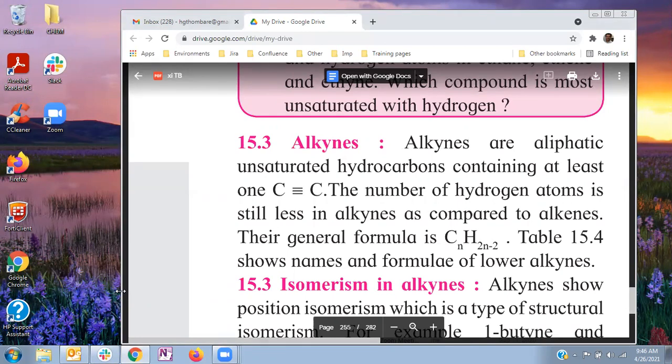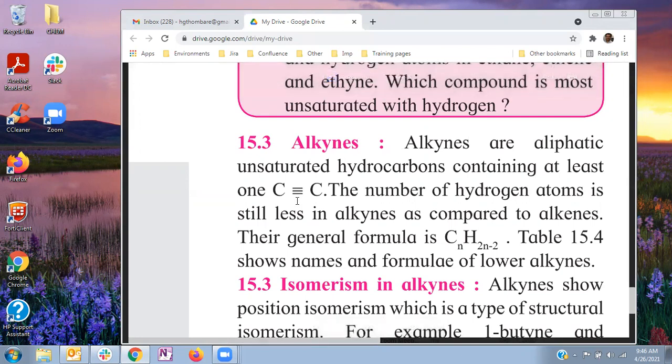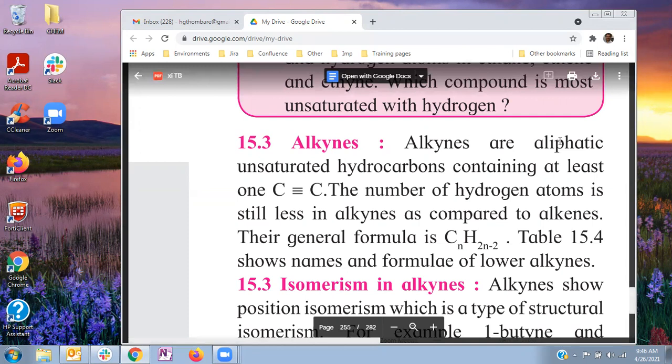So first, the definition of alkyne. Alkynes are aliphatic unsaturated hydrocarbons containing at least one carbon-carbon triple bond in their molecule. The meaning of aliphatic is open chain compounds.